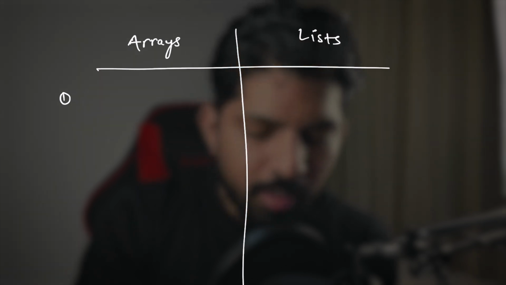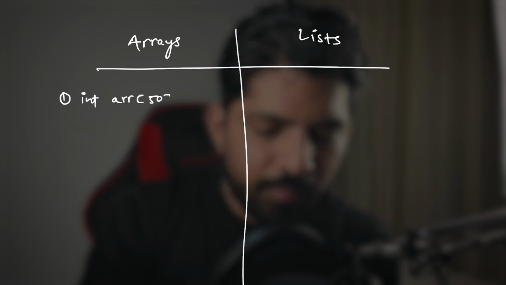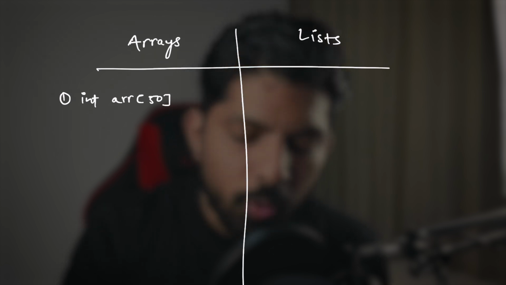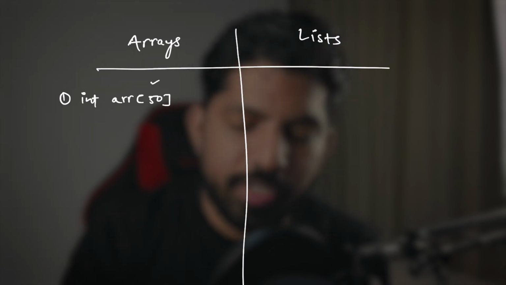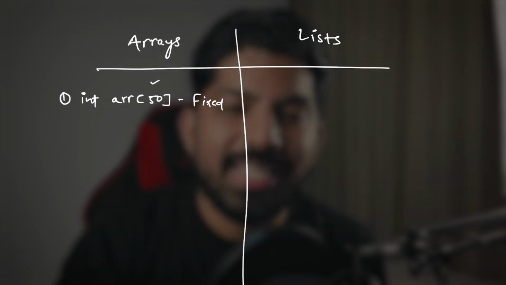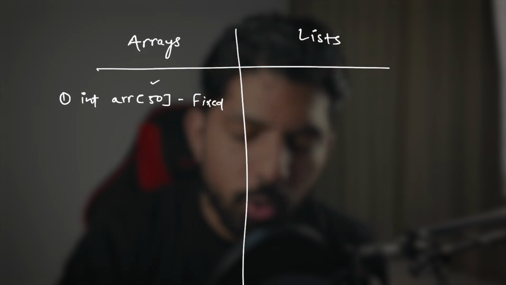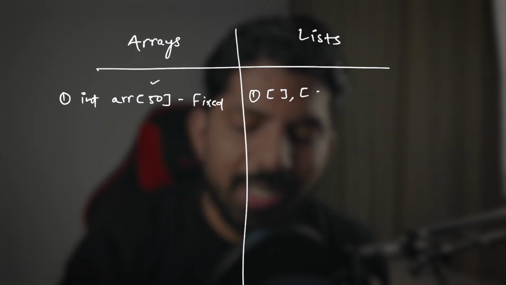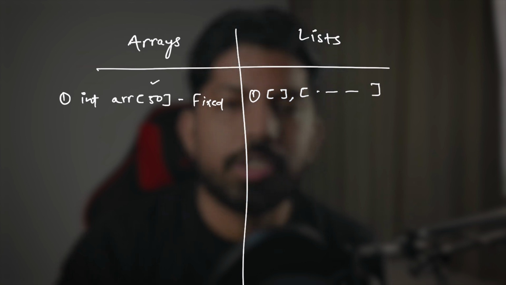For example, let's say you are creating an array of int and the size is 50. Here you have to mention that we will be creating an array with size 50, which means it is fixed. But in a list, you don't have to do that. You can create an empty list, or you can create a list which contains multiple values. There is no restriction like that.